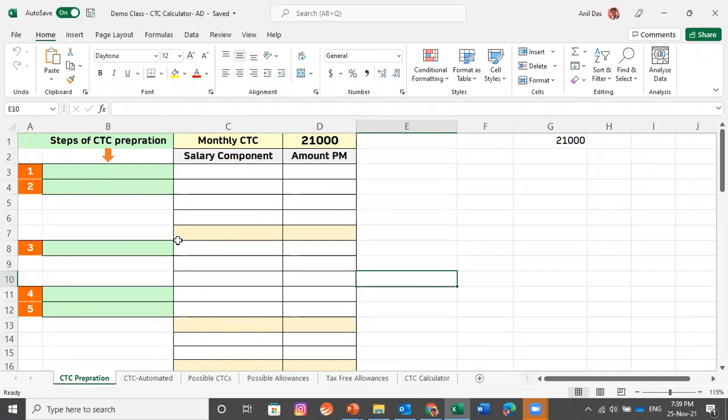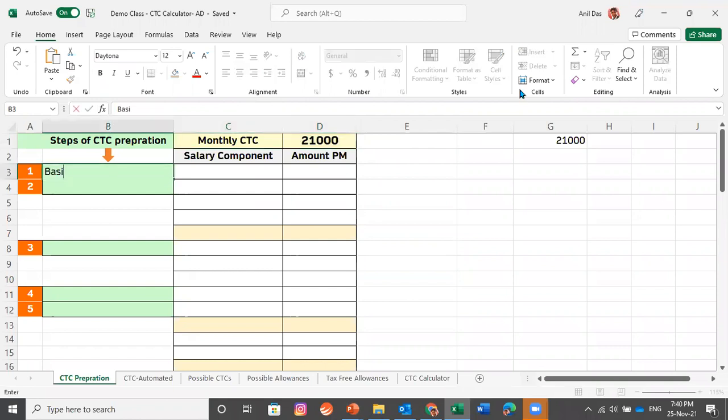So let's suppose a company has decided to pay 21,000 per month as CTC to any employee. How would this 21,000 per month be further broken into other components? We have seen that the very first step was base pay. Under base pay, we decide basic salary. So what should be the basic salary?